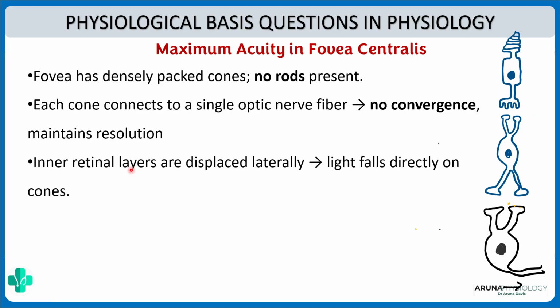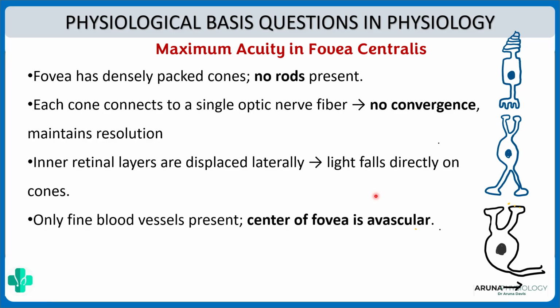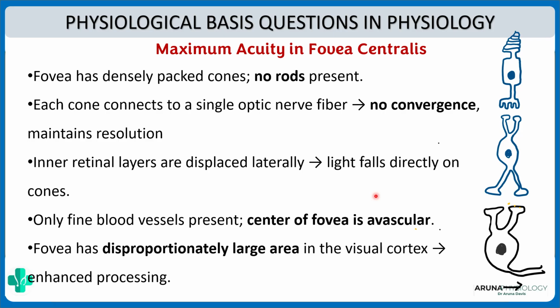Not only that, at this area the inner retinal layers are displaced laterally and the light falls directly on the cones. So there is a maximum amount of light, without any leakage, falling directly onto the cones. And only fine blood vessels are present. That means the center of the fovea is avascular, so again we don't have any obstruction for the entry of light. And finally, it has a disproportionately large area of representation in the visual cortex, which helps in enhanced processing of the image. That is why we've got maximum acuity in the fovea centralis.